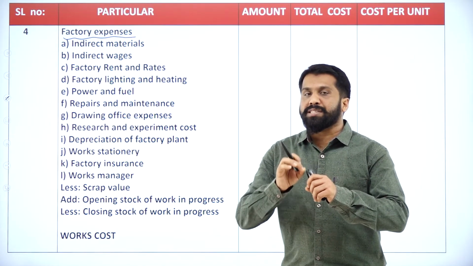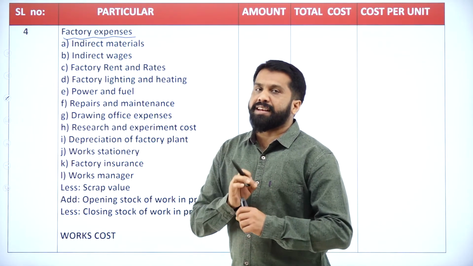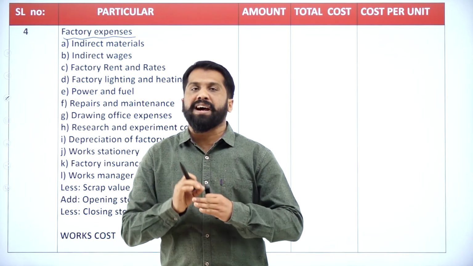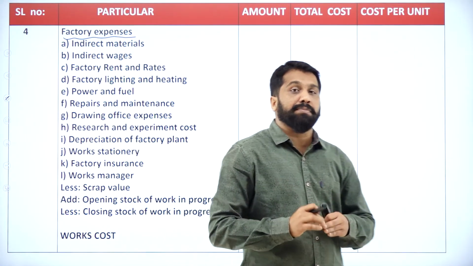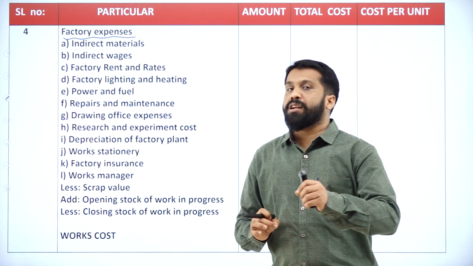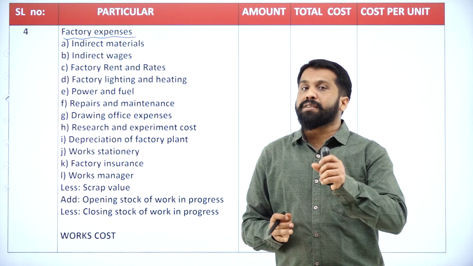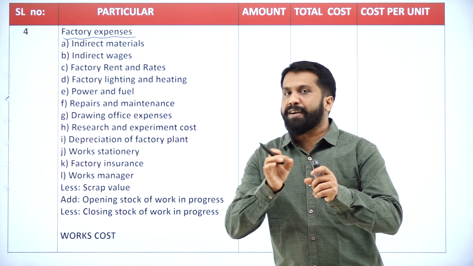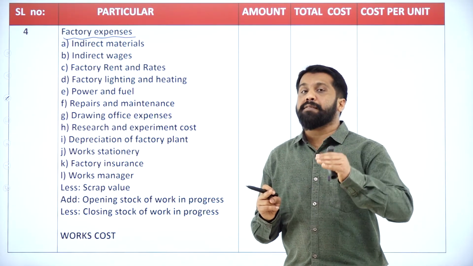In the question specifically, they will mention factory lighting, factory electricity, water charges of factory, salary of factory labor, or any general expenses of factory, stationery of factory. Almost 90% of expenses come with the prefix of factory, so it is easy to identify which are factory expenses.